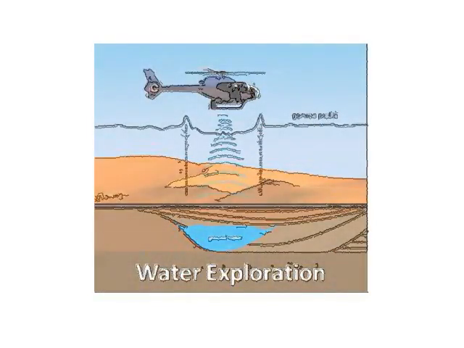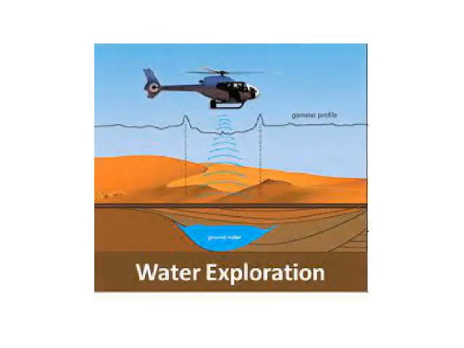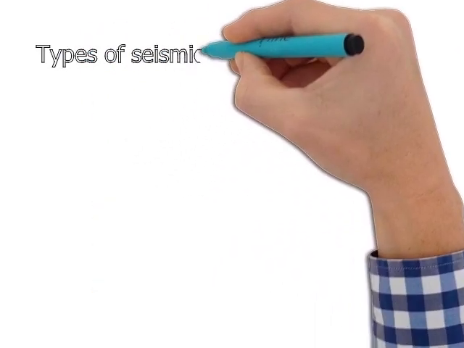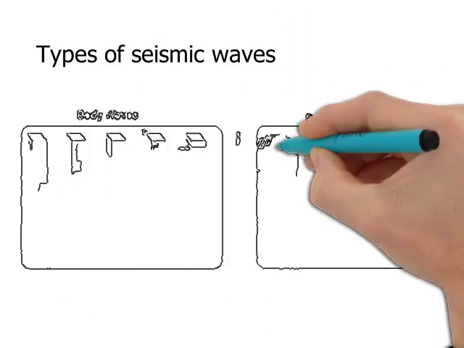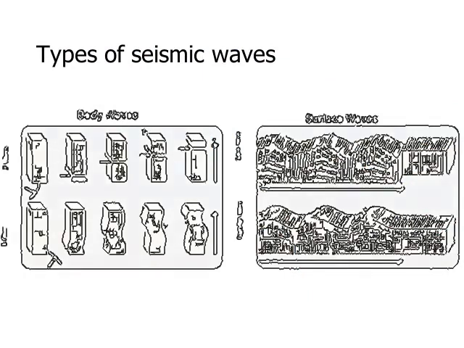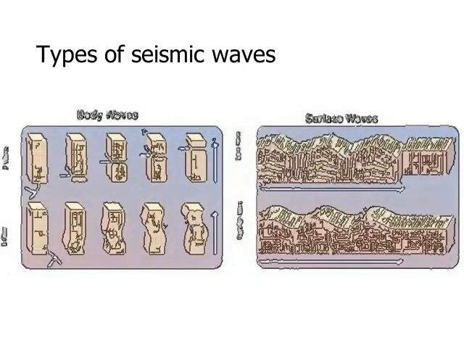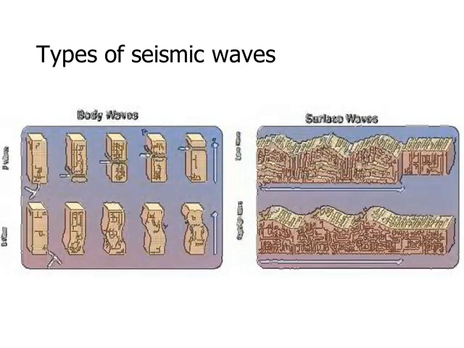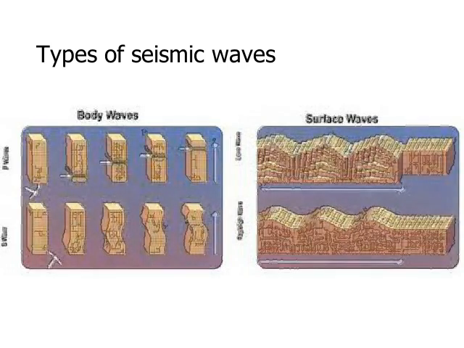Then, types of seismic waves: we have basically two types of seismic waves. We have surface waves and body waves. Body waves are transmitted within the interior of the Earth's crust, while surface waves are transmitted, for example, between two media, for example, the medium between the soil and air, the lithosphere and the atmosphere.